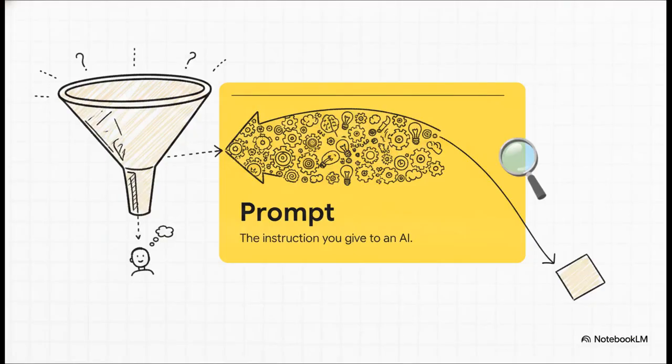Let's just get on the same page with a quick definition. A prompt is simply the specific instruction you give to an AI system. If you just toss it a basic instruction like write an article, you're giving it the bare minimum. And in return, you're going to get a super generic, bland response. AI isn't some magic box that reads your mind. It requires clear, specific delegation to actually work for you.